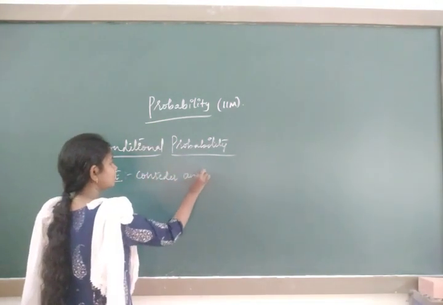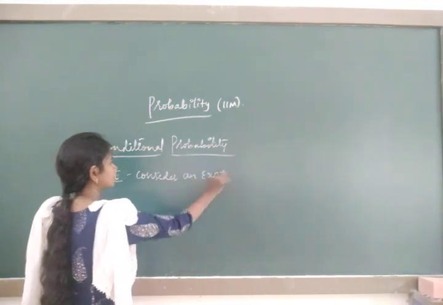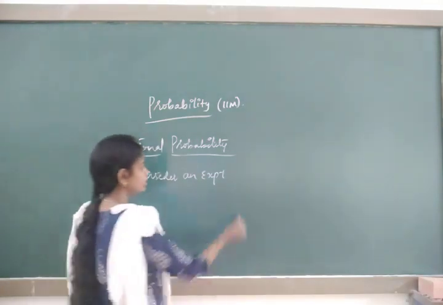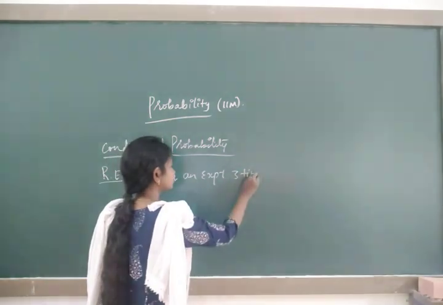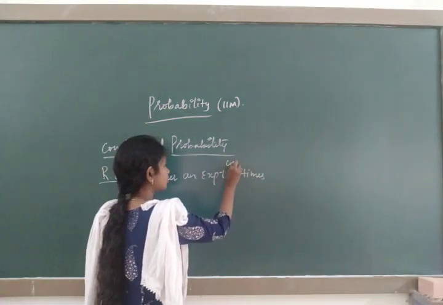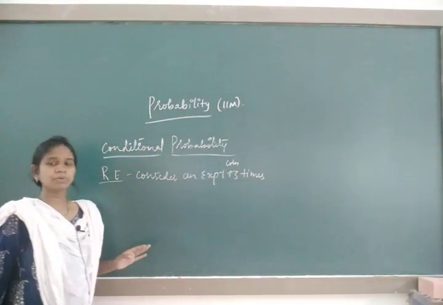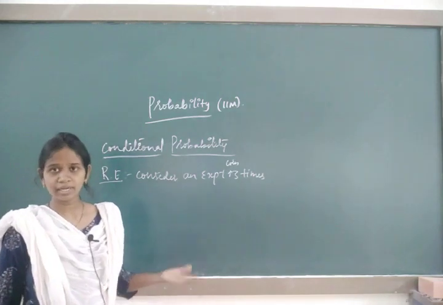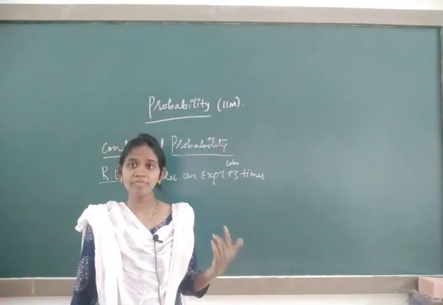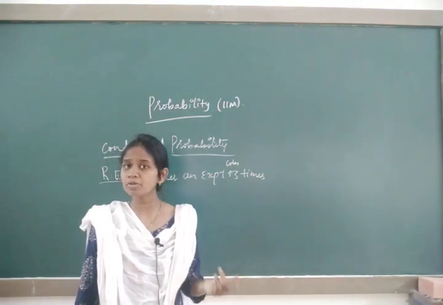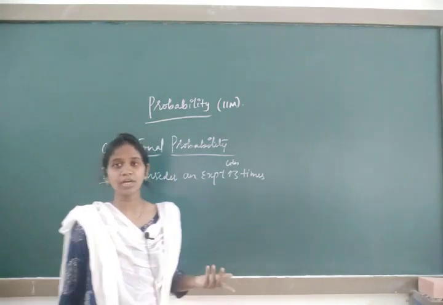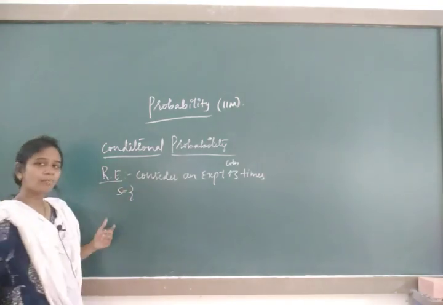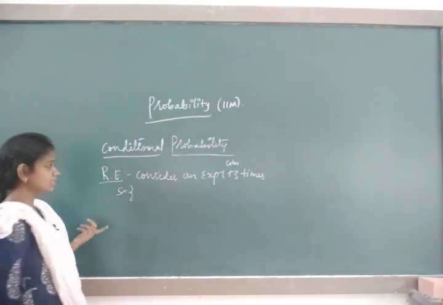Consider an experiment of tossing a coin 3 times. Which experiment will we take? Let us take the experiment of tossing a coin 3 times. We know that if the coin is tossed 3 times, how many possible outcomes will come? Yes, there will be 8. We are already familiar with this. We will represent it in the form of the sample space, that is S.